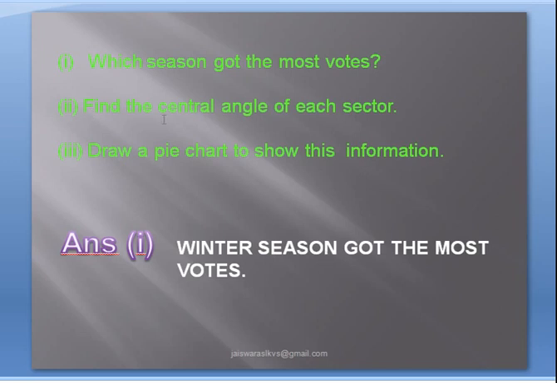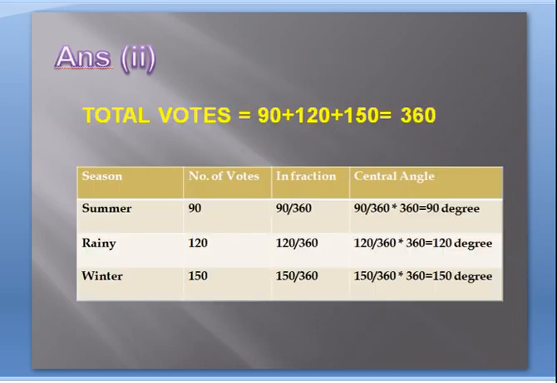See the second part of the same question: find the central angle of each sector. So before finding the central angle, first of all we have to sum up all the votes. For summer season 90 votes, for rainy season 120, for winter 150. When you add up all these, 90, 120, 150, you will get 360.